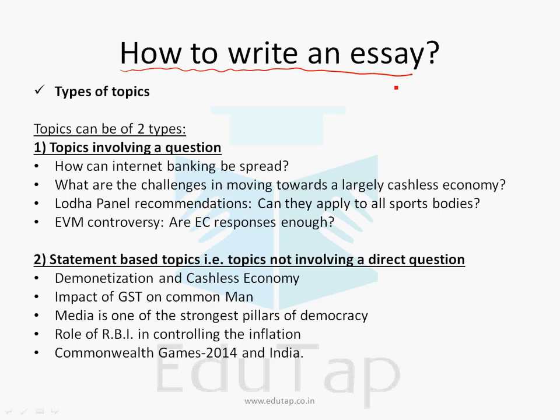See, I had told you that an essay topic can be of two types. One can be a question based topic and one can be a standalone topic, that is a non-question based topic or a general topic. Fine. Now a topic which is based on a question, such as how can internet banking be spread in India, what are the challenges in moving towards a largely cashless economy in India, Lodha panel recommendations, can they apply to all sports bodies, EVM controversy, electronic voting machines, are EC responses, Election Commission responses, enough?